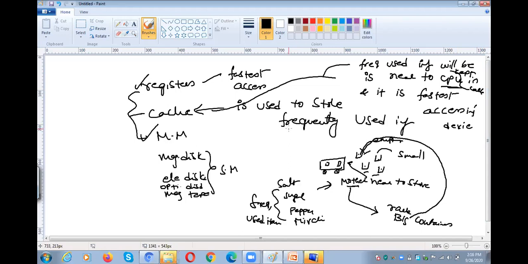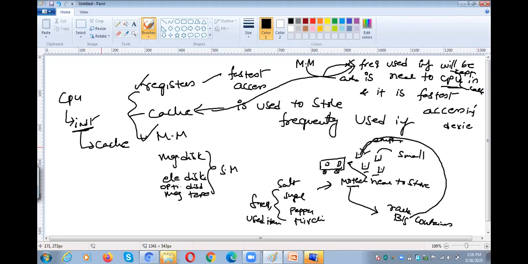Have you got my point? If the instruction is not available in the cache, then we need to take it from the main memory and keep it in the cache again. So whenever the CPU wants to execute any instruction, first the CPU will check for this instruction in the cache.